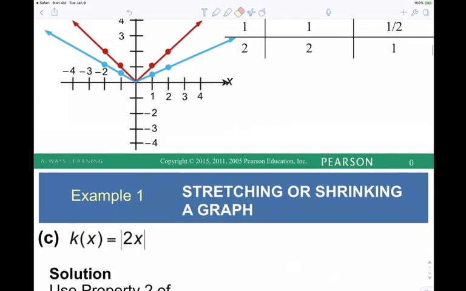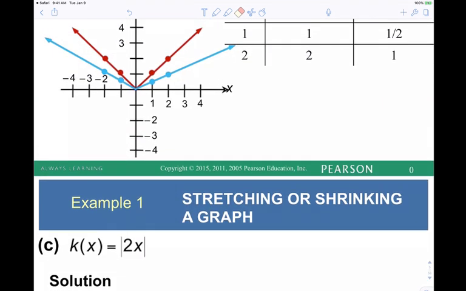So again, what's the basic function here in this next example? It's still the absolute value of x, so the base function is still the v. Now, if outside manipulations are vertical manipulations, then inside should be what? Horizontal. Since the inside is the opposite of the outside, notice the opposite word I just said. Multiplying on the outside by a number larger than 1 is a vertical stretch. So now we're inside, so we know we're talking about horizontal. What do you think is going to happen? What does your intuition tell you based on this conversation we had?